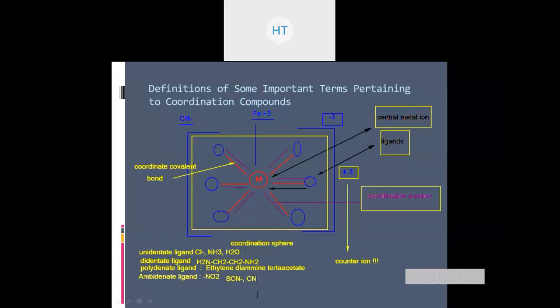Okay, so chelating ligands. Now, chelating ligands are those particular ligands. The next type of ligand is chelating. It's called a chelating ligand.